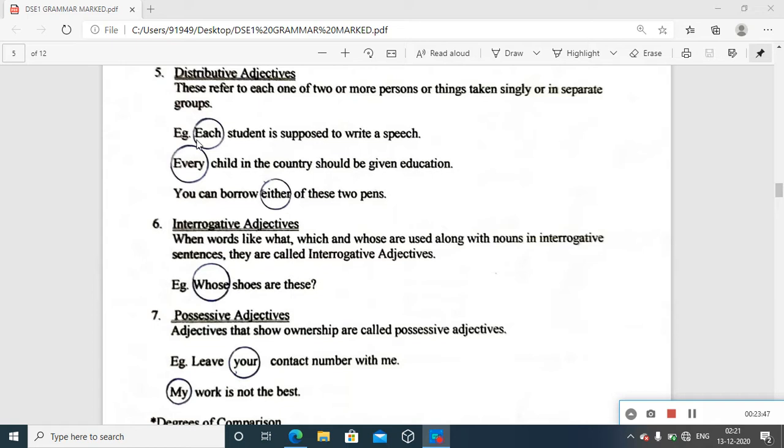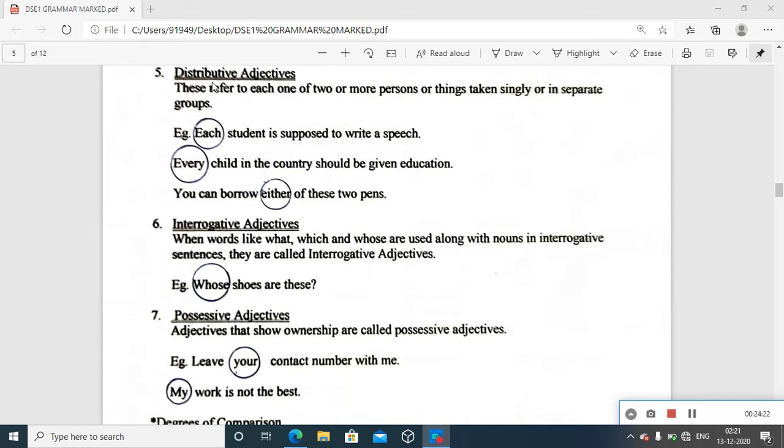But if you use each, it's a distributive adjective here, which you can refer to as many students in the class, and you can distribute the duty without much confusion. Okay, then see the next example for the same kind of adjective. Every child in the country should be given education. Every child. Child is the noun. Country is another noun, education is another noun.